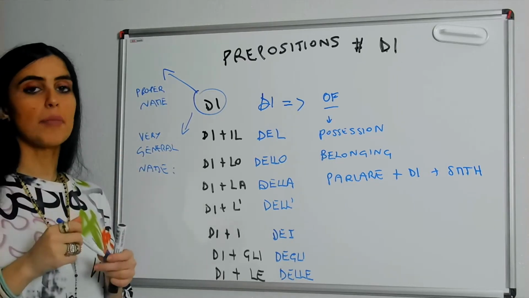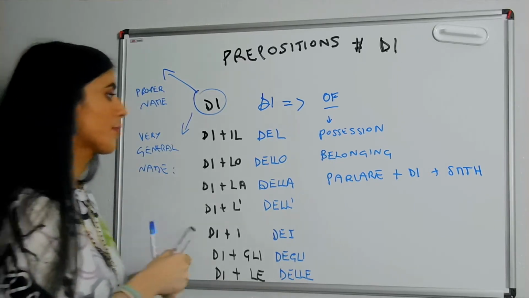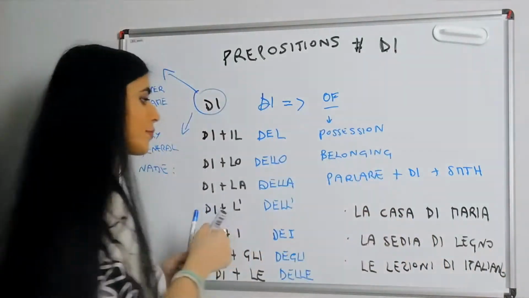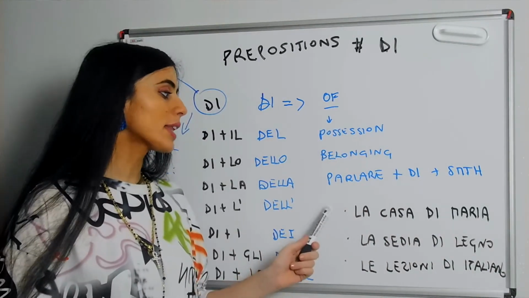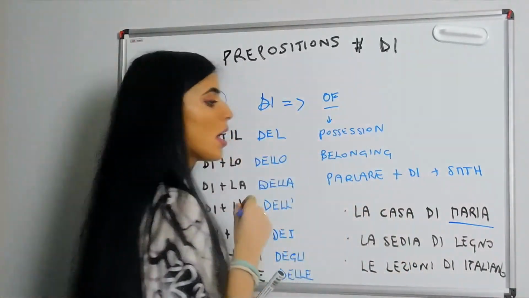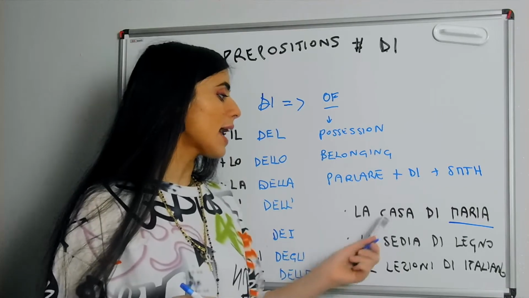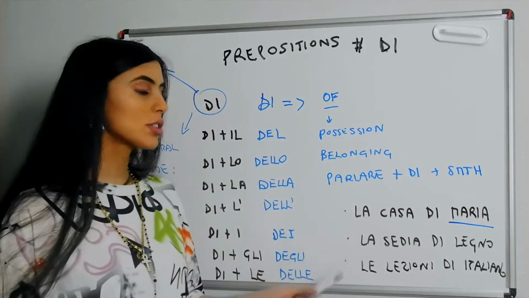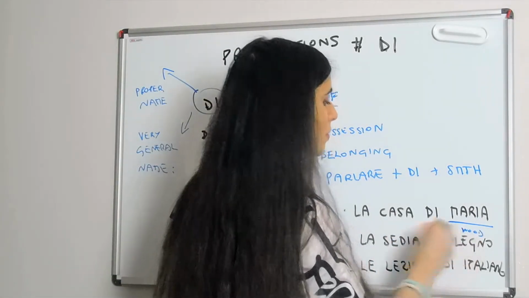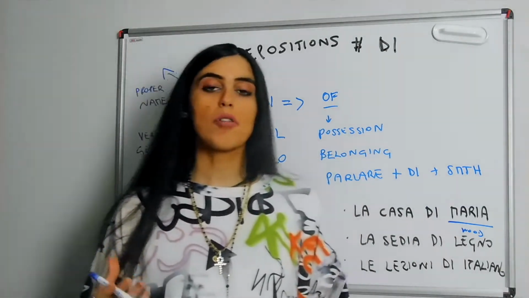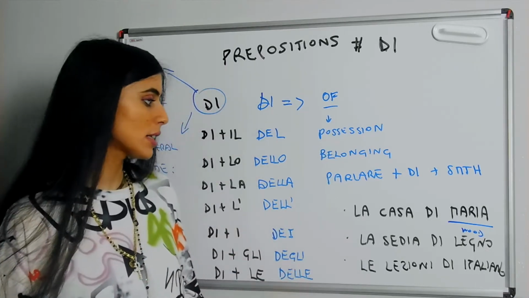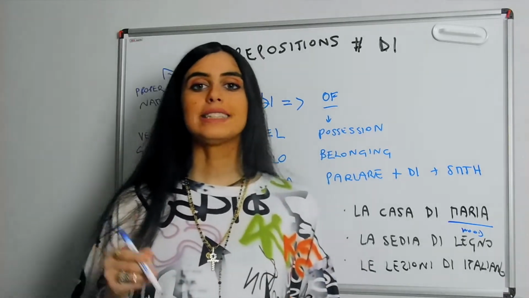Let me give you a couple of examples simply for di. Example number one, La Casa di Maria. Maria is a proper name meaning the name of a person, and so we'll have La Casa di Maria. Number two, La Sedia di Legno. Now, legno here is wood, okay? And so it's the material. Now, we're not specifying anything about this piece of wood. We're just specifying that it's wood and that's it, right? And so La Sedia, the chair, di legno.